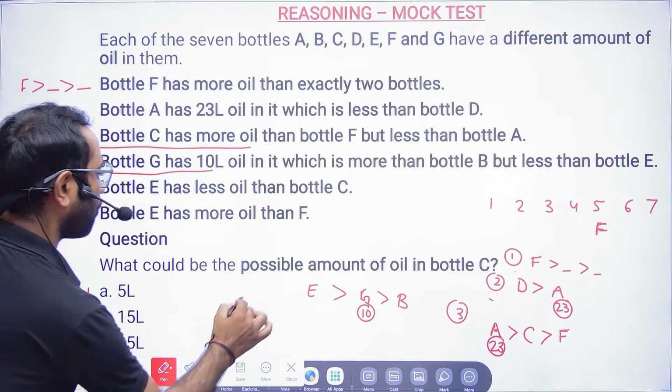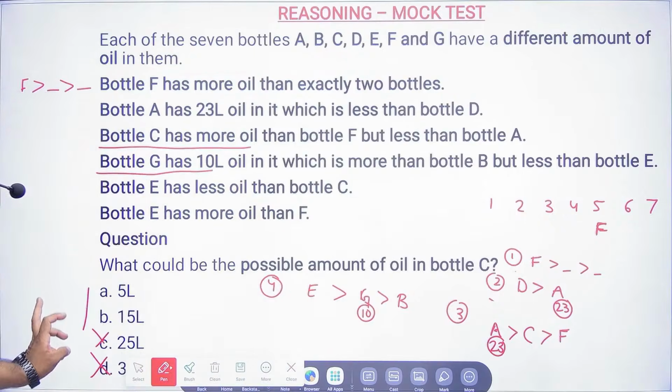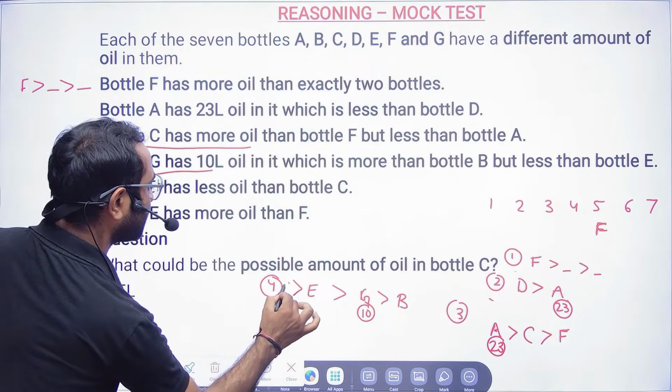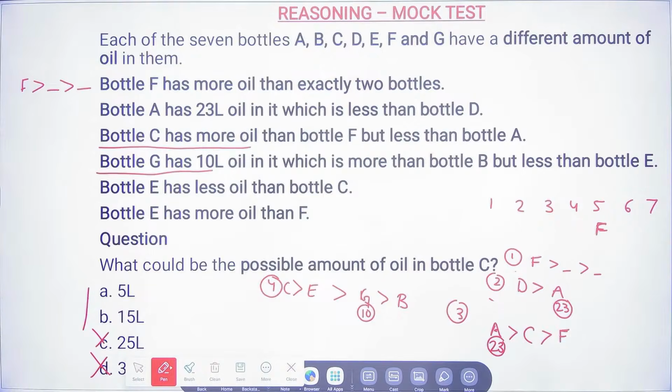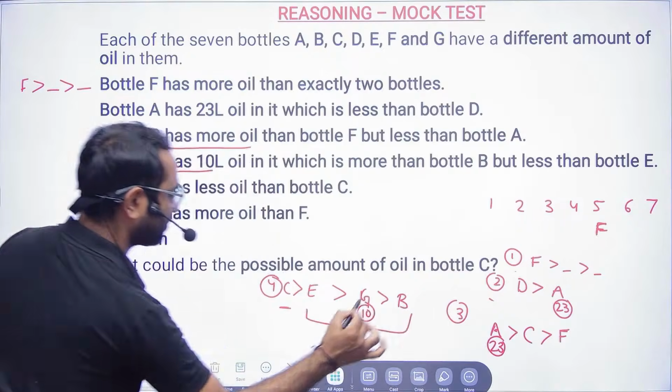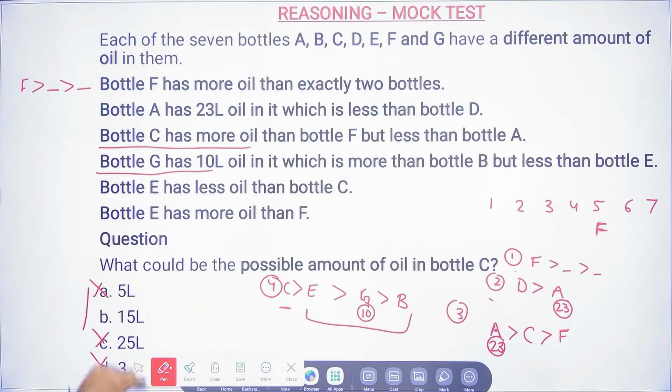Okay, this is my fourth one. Already two options are eliminated. Bottle E has less oil than C. That means C has more. So friends, one thing is very clear, that C has more than all of these. So definitely 5 cannot be.